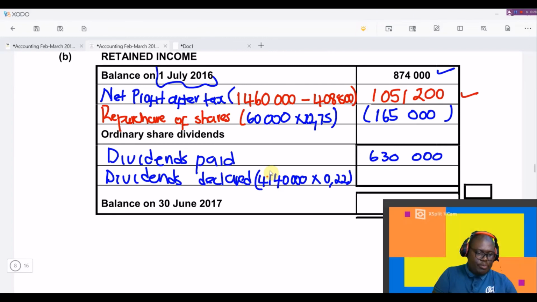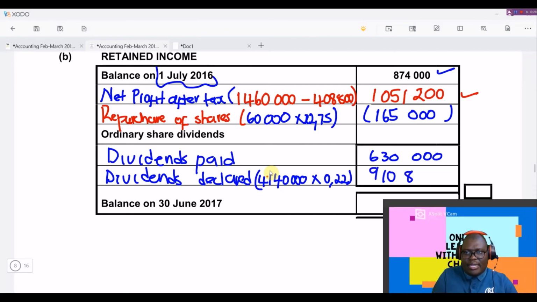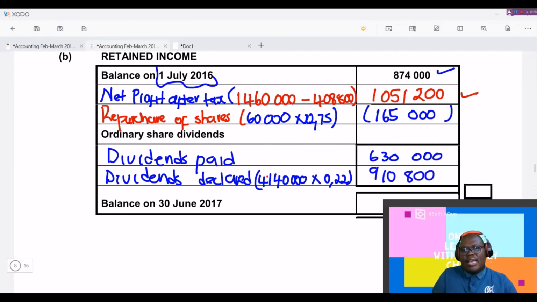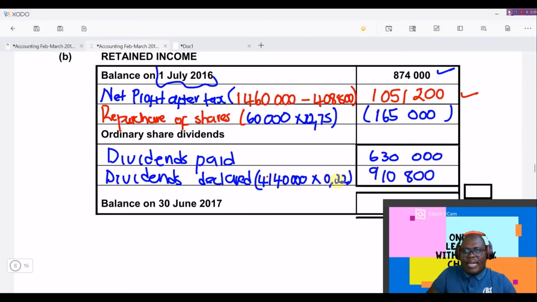So the answer times 0.22 gives me 910,800. And then for you to be able to confirm that this is correct, you can check the figure that you have from the balance sheet,